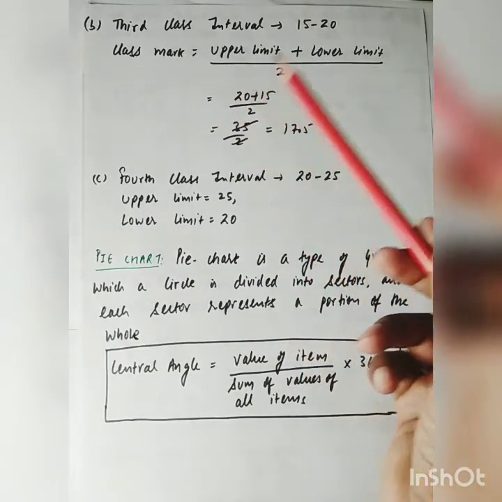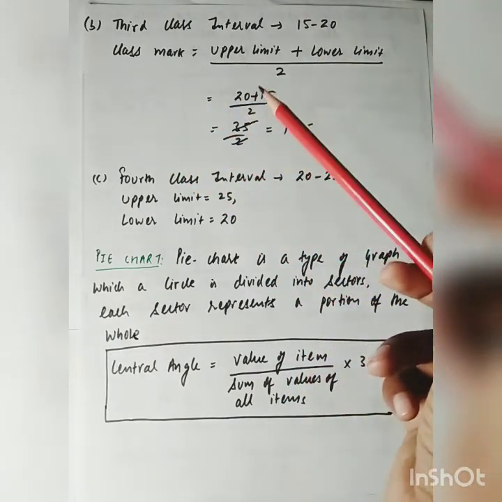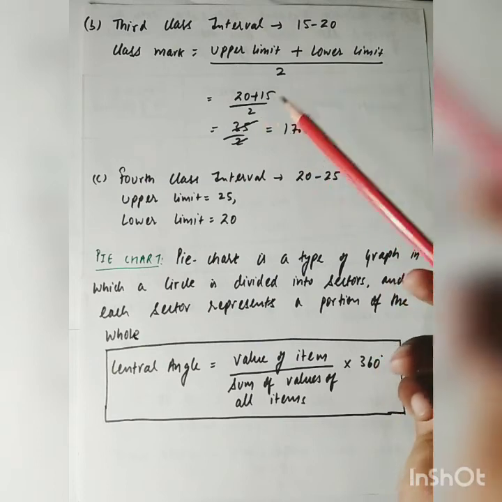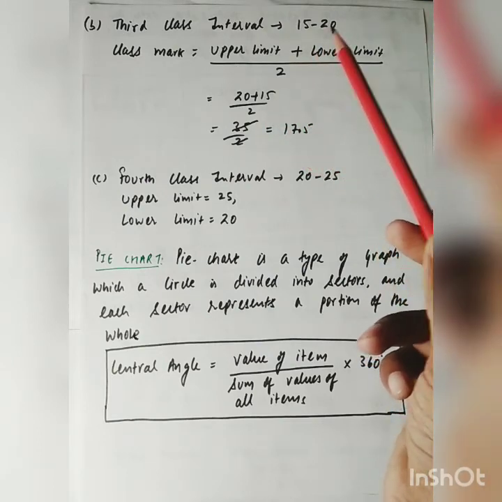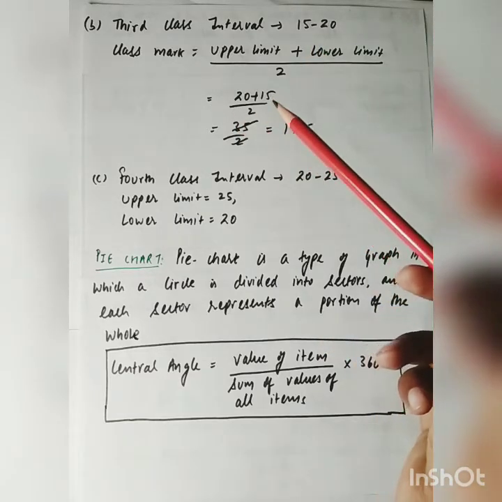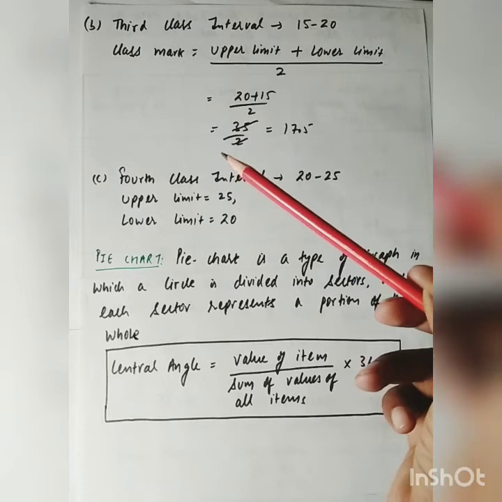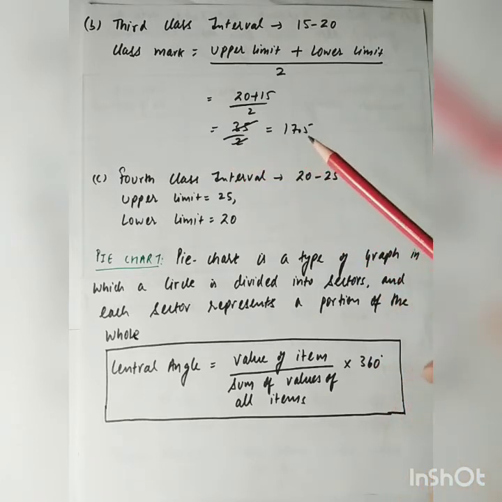Third class interval is 15 to 20. Class mark is given by formula upper limit plus lower limit divided by 2. Here in this class, upper limit is 20 and lower limit is 15. So this will be 20 plus 15 by 2. This will be 35 by 2 equals to 17.5.